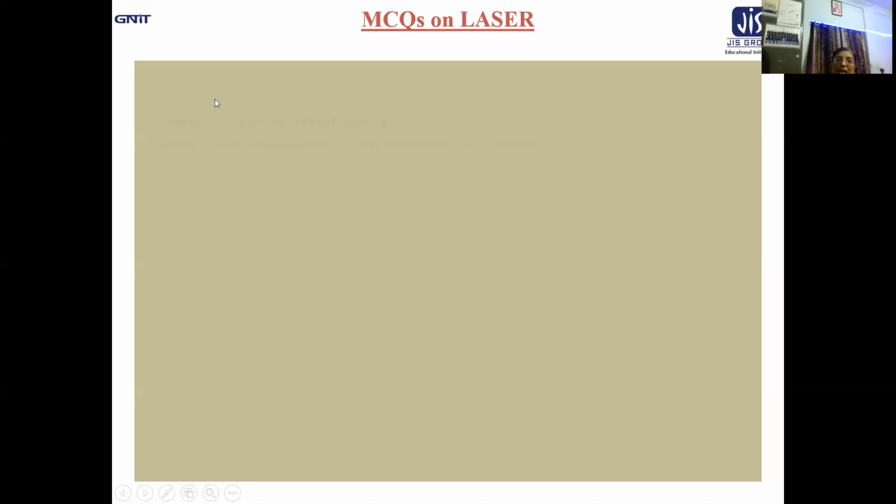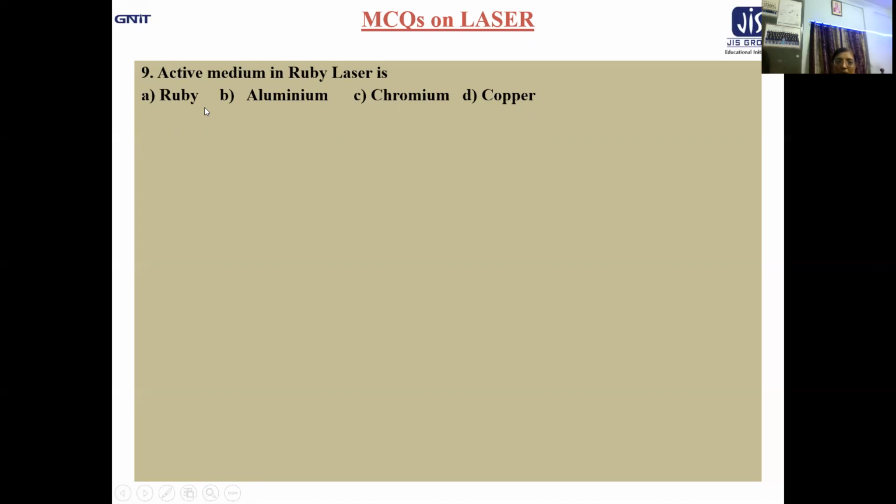Now let us move to the next question. Active medium in ruby laser: ruby, aluminium, chromium, copper. Now, active medium means which is capable of amplification in presence of population inversion to give you the laser output. And obviously in this case it is chromium. Aluminium is a host crystal, and ruby means aluminium oxide with some of the aluminium replaced by the chromium. So active medium is obviously chromium, not anything else.